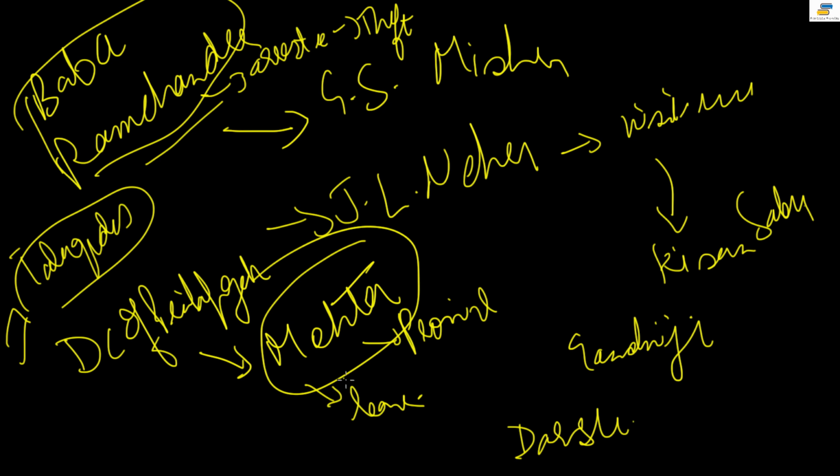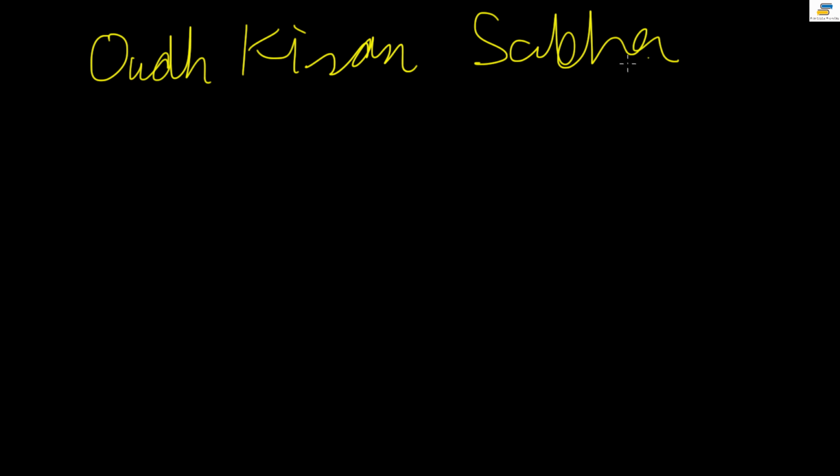At the Calcutta session of Congress, 1920, you remember there were two sessions, Calcutta and Nagpur. In the September session of Calcutta, they had chosen the path of non-violence, right? But Madan Mohan Malviya was still talking about constitutional agitation. So that difference also shows up here. How? In the UP Kisan Sabha, there were non-cooperators who set up a new Kisan Sabha because people were angry. So they set up what is called the Oudh Kisan Sabha. Those differences crept in here also, because Madan Mohan Malviya did not believe in the Gandhian way. He just believed in constitutional agitation, and did not believe in the Gandhian way of breaching the constitution.